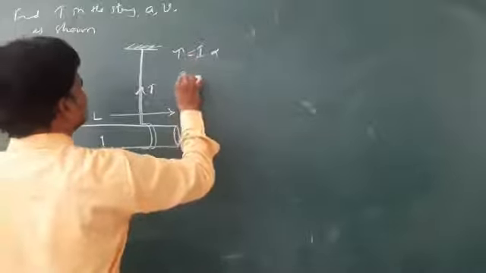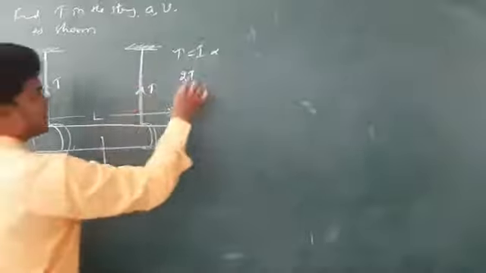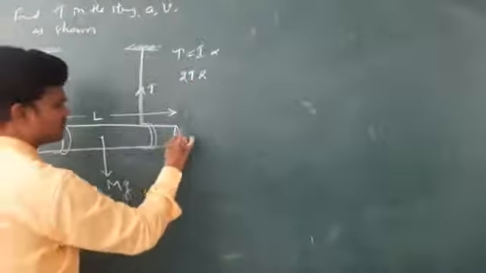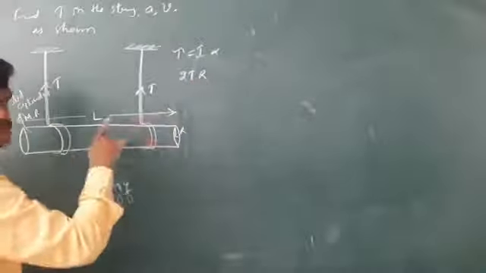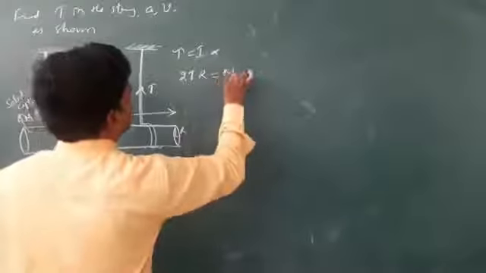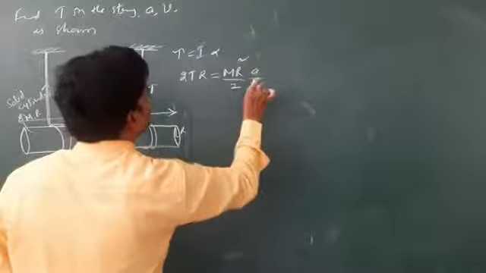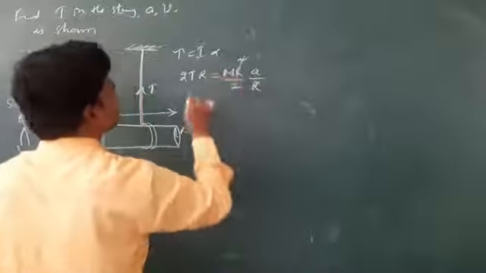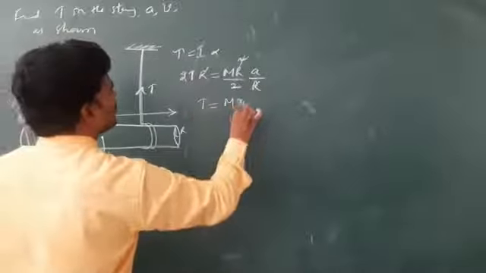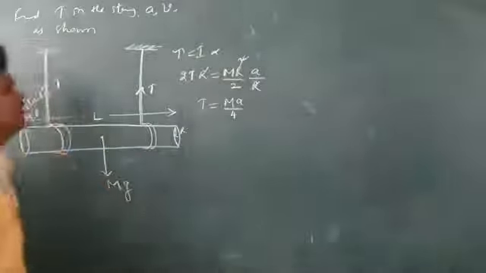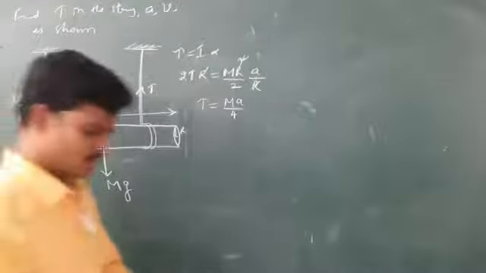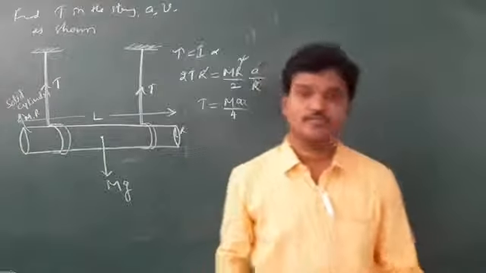Again, the same way I am using now. Torque is equal to the same formula, I alpha. Torque is nothing but the product of force into distance. Force is 2T into perpendicular distance r, because r is the radius. So 2T r equals I alpha. I is again the same thing, m r square by 2. And alpha is a by r. So r gets cancelled. T is equal to, I got, ma by 4. I'm getting T is equal to ma by 4.